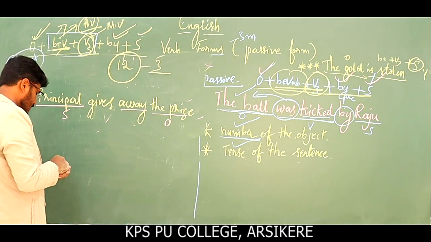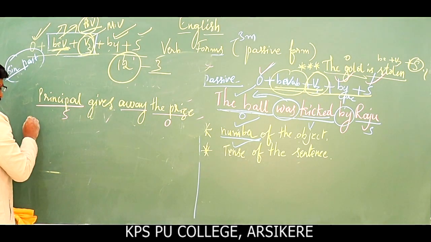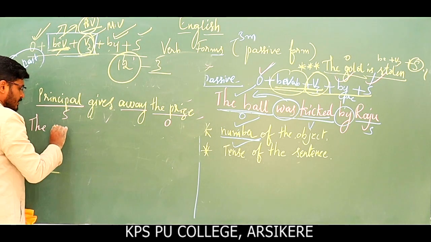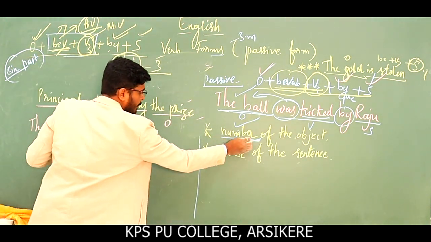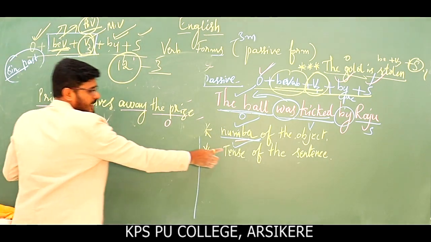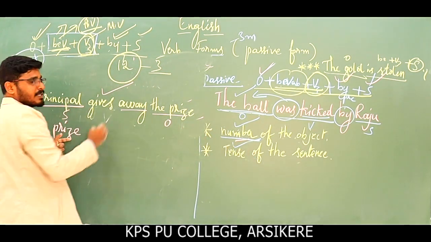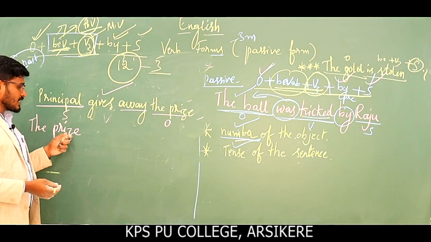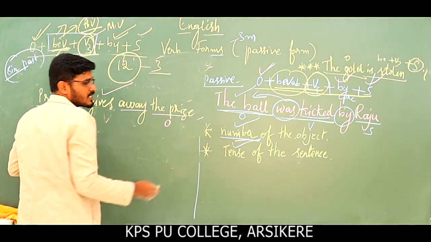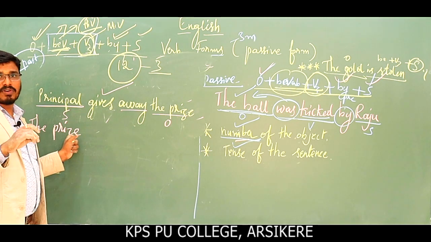Okay, and this sentence can be changed like this: the prize. As we have discussed, we have to concentrate on the number. Prize is singular and the tense of the sentence is simple present tense. Present singular form of be verb is what?